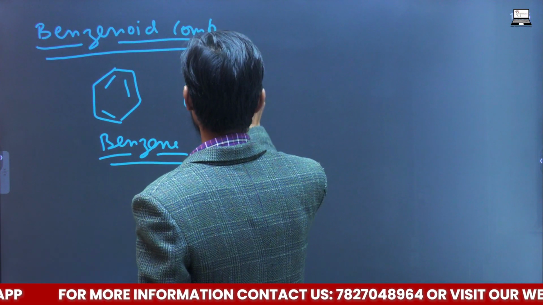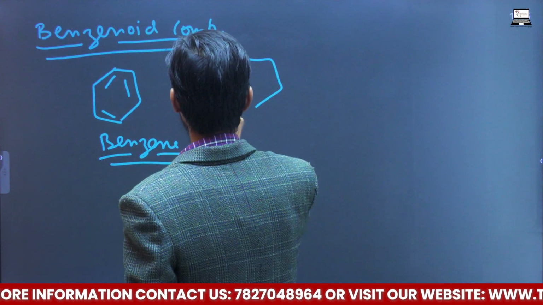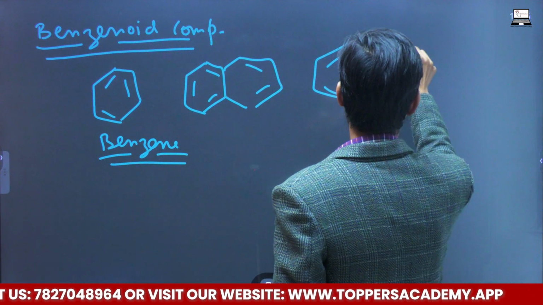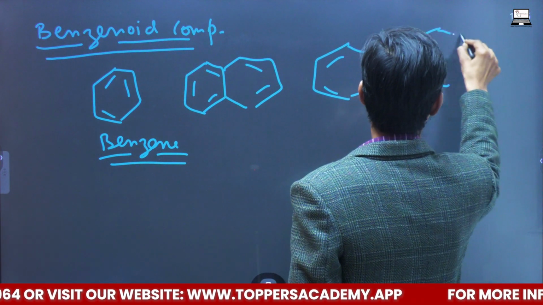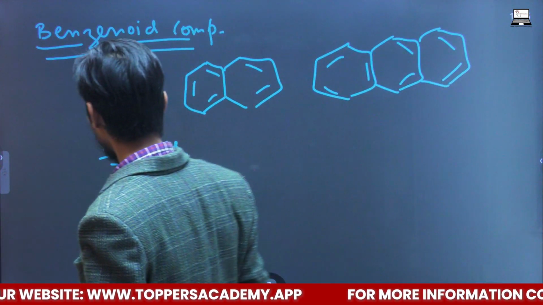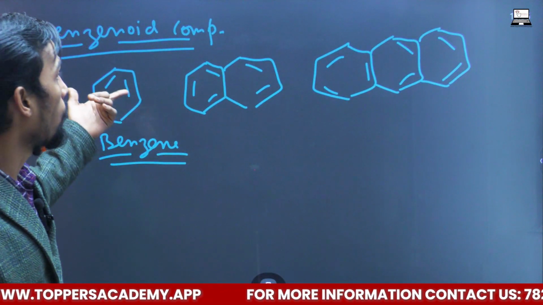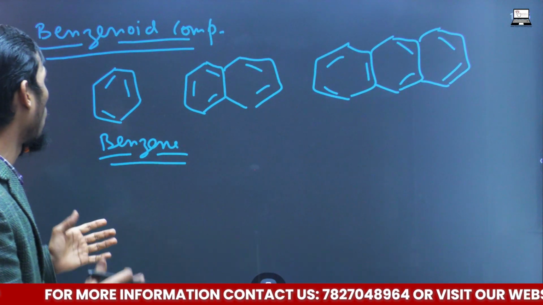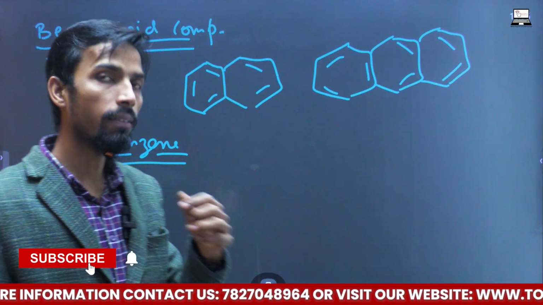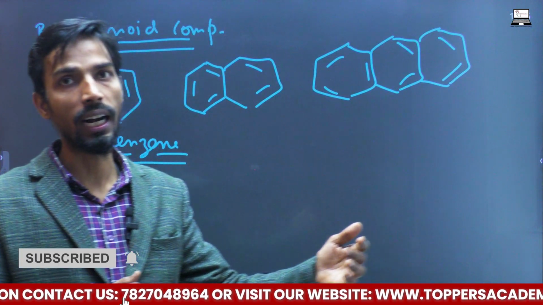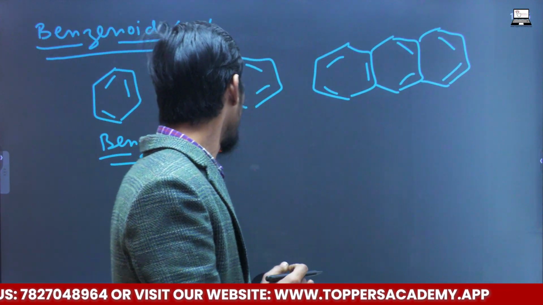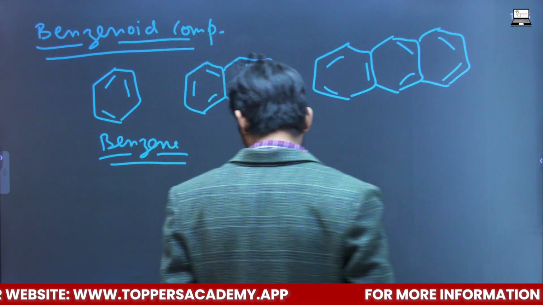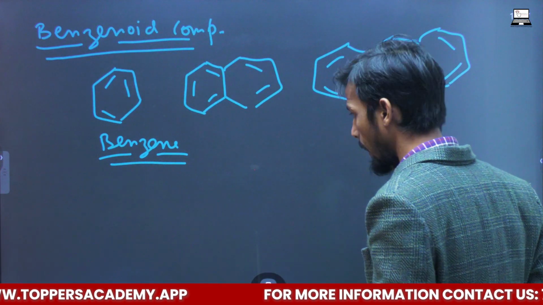The most famous examples are naphthalene, anthracene. Many more examples can be taken. Benzene, naphthalene, anthracene. These are the benzoate compounds. Over there, we are going to see the benzene ring is a part of an organic compound that is aromatic. And what is aromatic, we are going to discuss in the next video. It is quite sure we are going to discuss this aromatic concept in the next upcoming videos.